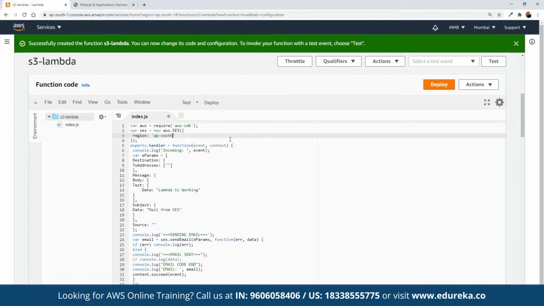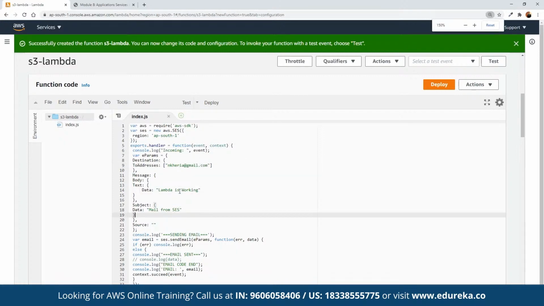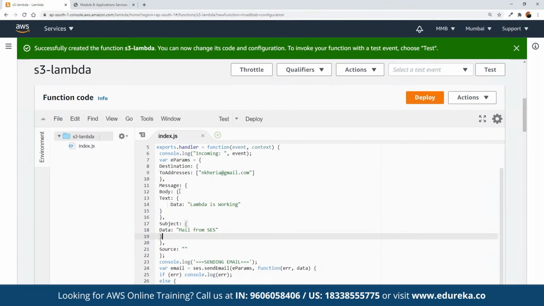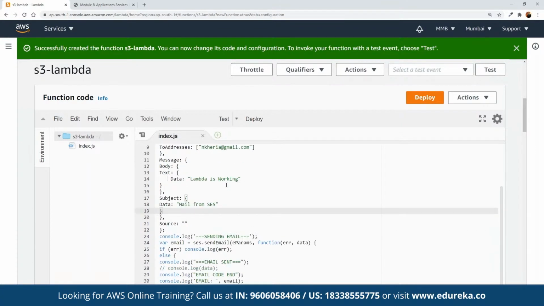AP underscore south 1. So here we can define AP south 1. And then we can define the two. Now here we are using simply the email handler where we can define the to address. So let's say we want to send the email to us. For example, here we have the email address. Now since we are going to see the email being received in a browser, we can make use of the same email as our own email address.